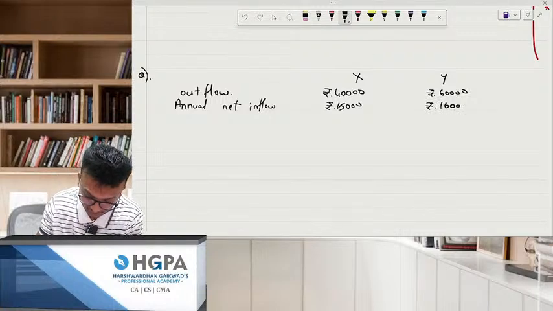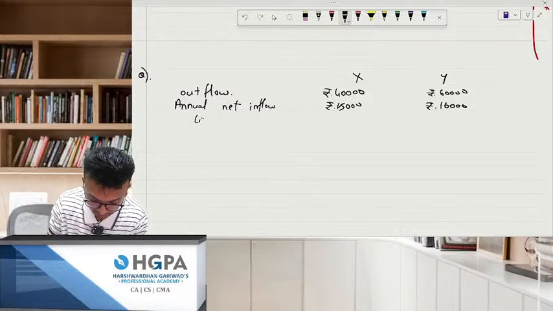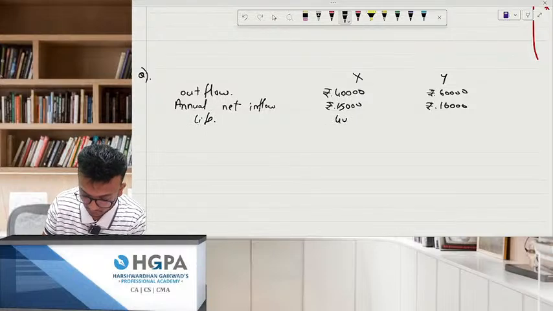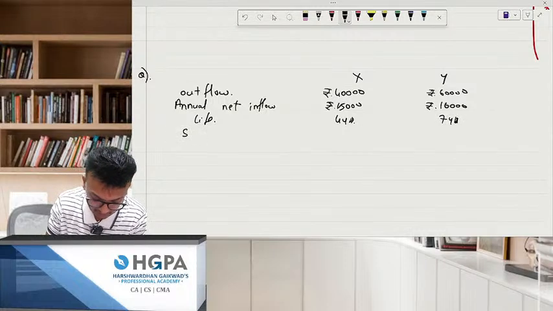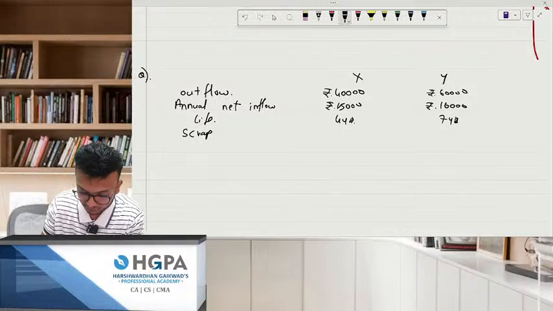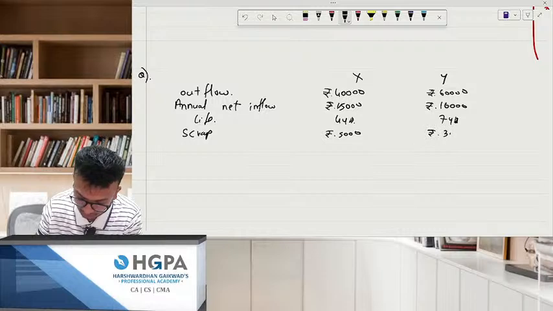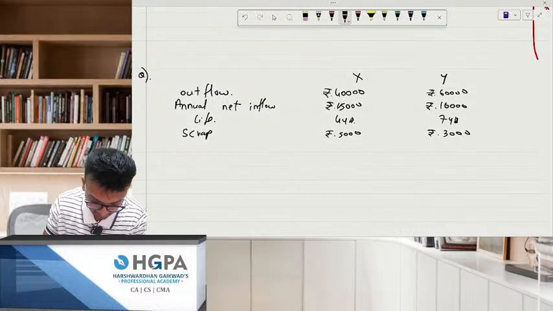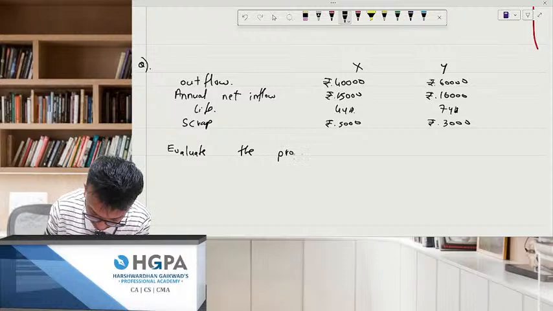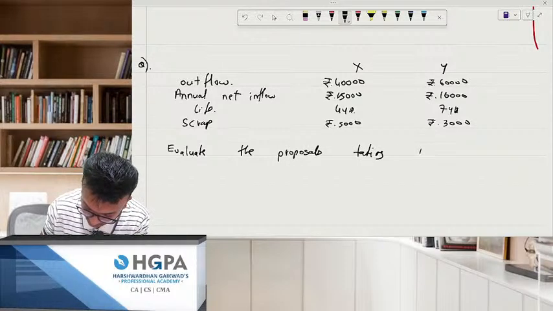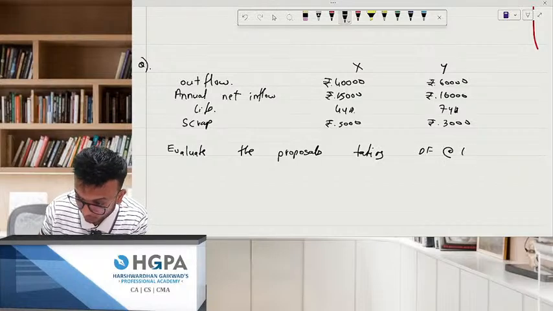You need to be faster right now for this. Life: 4 years and 7 years. Scrap also they have given: 5,000 and 3,000. Okay. Evaluate the proposals, taking discounting factor at 15%.